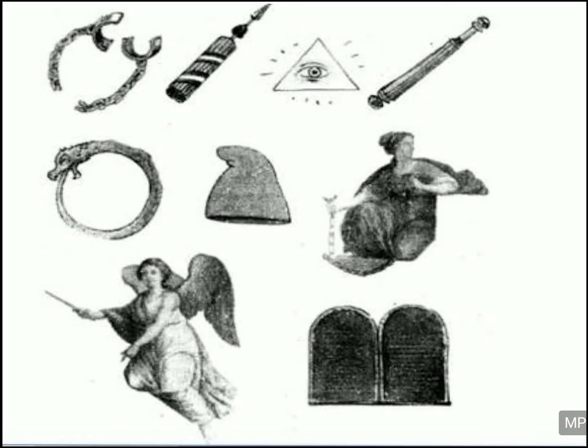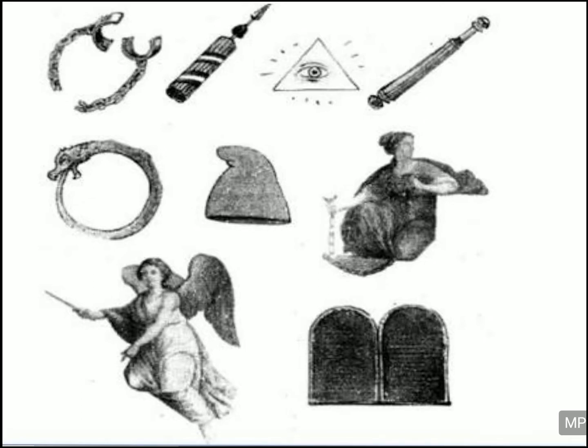The fourth picture, you have the scepter, which was the symbol of royal power. And then downwards, in the middle, you have the picture of a ring in which a snake is biting its own tail and making a ring, which is the symbol of eternity. And then you have the symbol of a cap, which is again the symbol of a slave becoming free. And then you have a lady in this picture with the blue, white and red colors, which are the national colors of France.